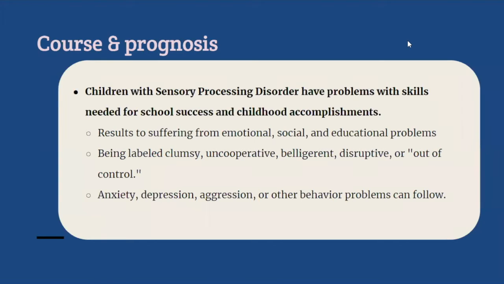For course and prognosis, since the etiology of this disorder hasn't been exactly defined, children with sensory processing disorder often have problems with skills and other abilities needed for school success and childhood accomplishments. As a result, they almost always suffer from emotional, social, and educational problems, including the inability to make friends or be part of a group, poor self concept, academic failure, and being labeled clumsy, uncooperative, belligerent, disruptive, or out of control. Anxiety, depression, aggression, or other behavior problems can follow.